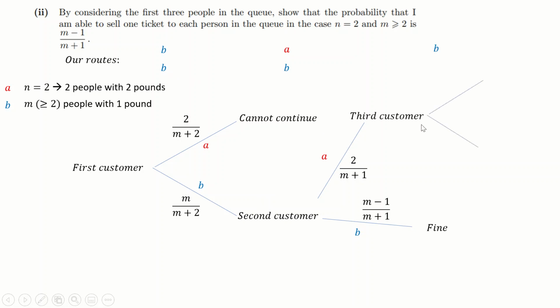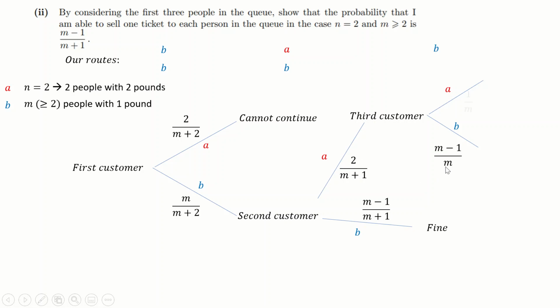But from here, you need to make another branch with A's or B's on it. And again, be careful with these probabilities. The B is an M minus 1 now because on this kind of timeline, you've seen 1 B customer. So there's M minus 1 left. And now there's only M total customers left because M plus 2 drops to M plus 1, which drops to M. And here, you've already seen an A, so that drops to a 1.